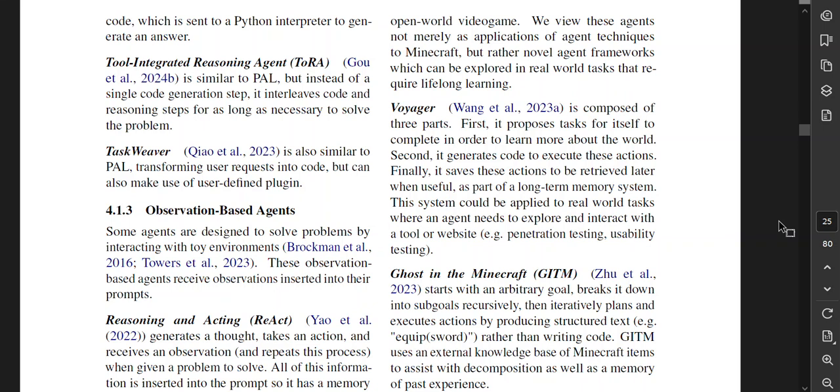First, it proposes tasks for itself to complete in order to learn more about the world. Second, it generates code to execute these actions. And finally, it saves the actions to be retrieved later when useful as part of a long-term memory system. This system can be applied to real-world tasks where an agent needs to explore and interact with a tool or a website such as pen testing or usability testing.